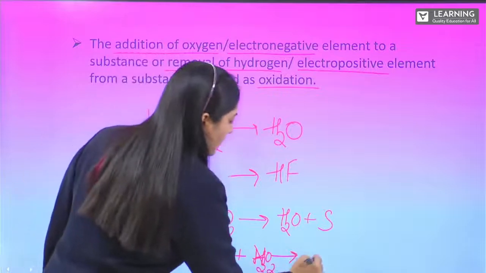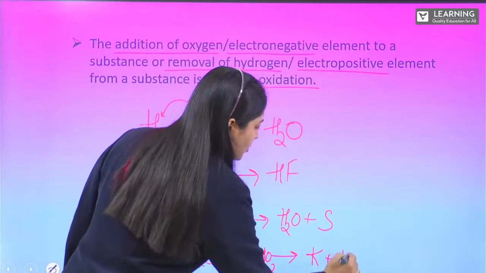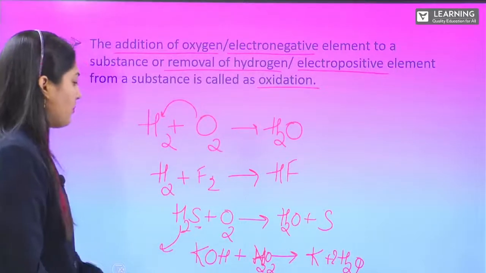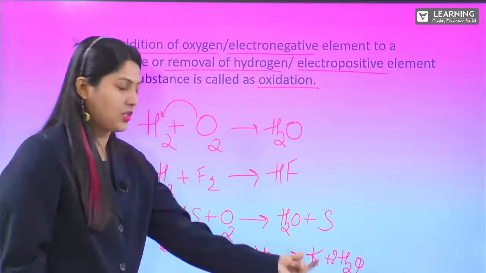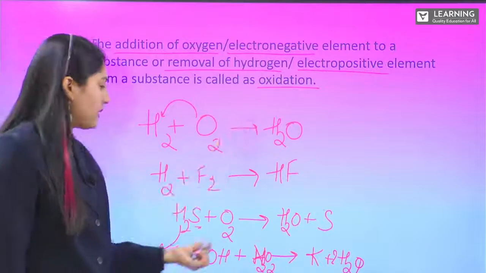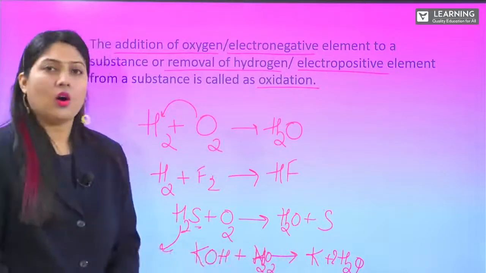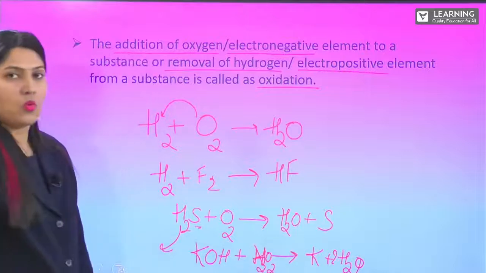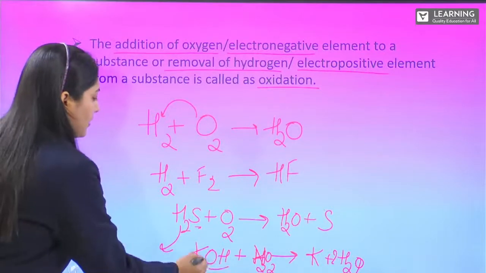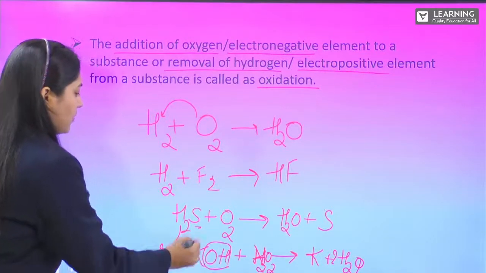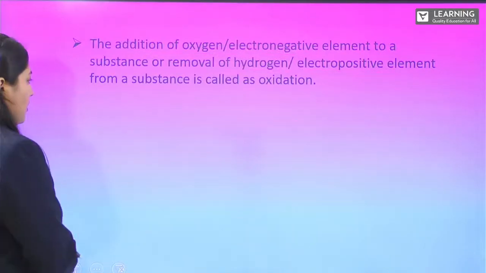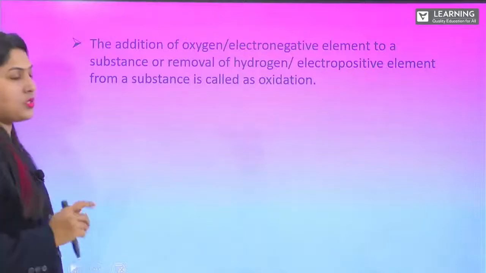K is removed, and 2H2O we get. Potassium has been removed from OH, so here an electropositive element is removed. So it is undergoing oxidation. OH is undergoing oxidation by removal of potassium, an electropositive element. Got it? So these are the examples for oxidation.